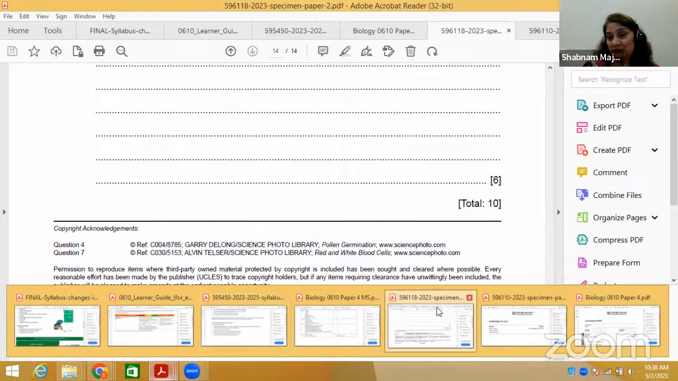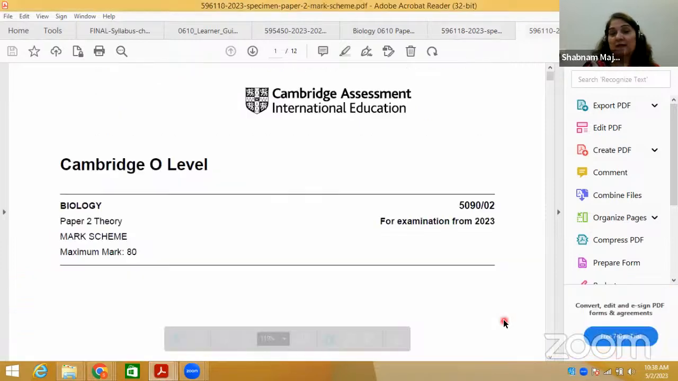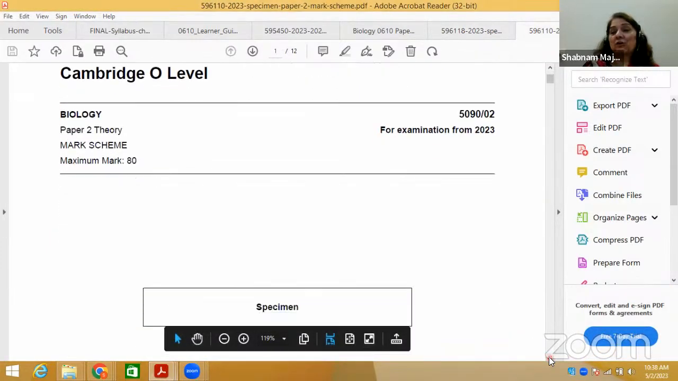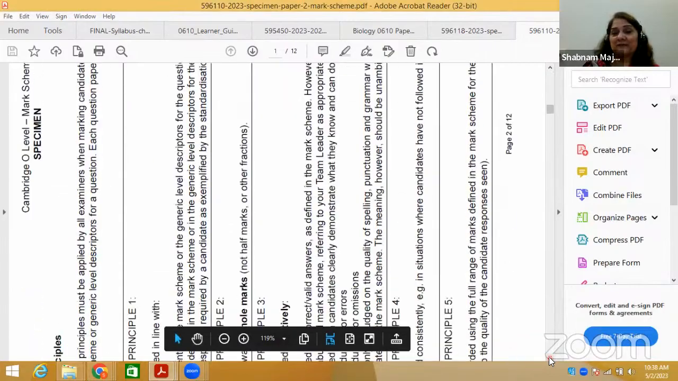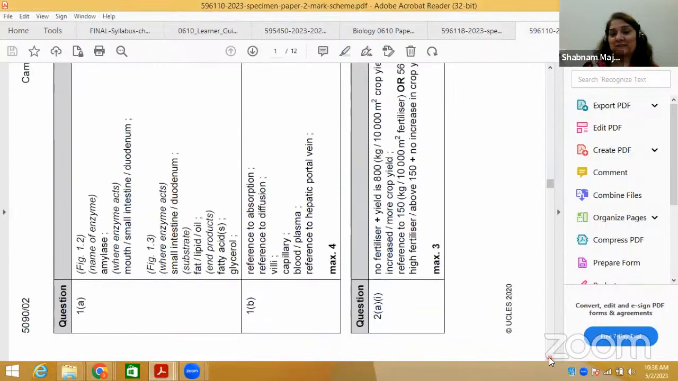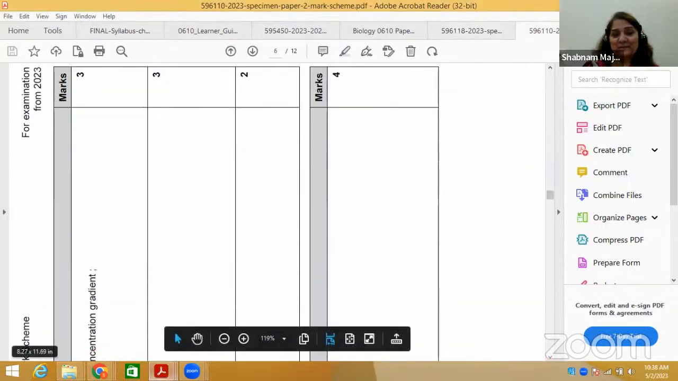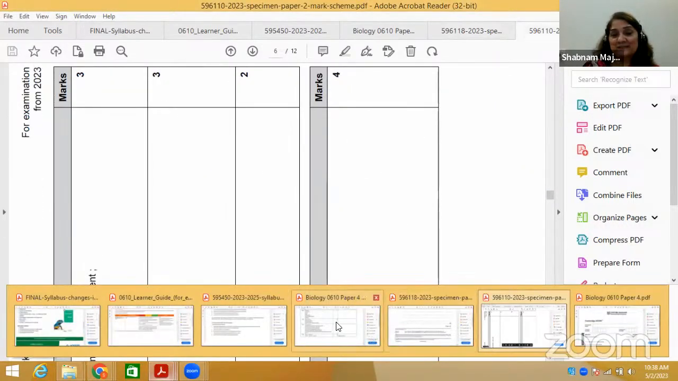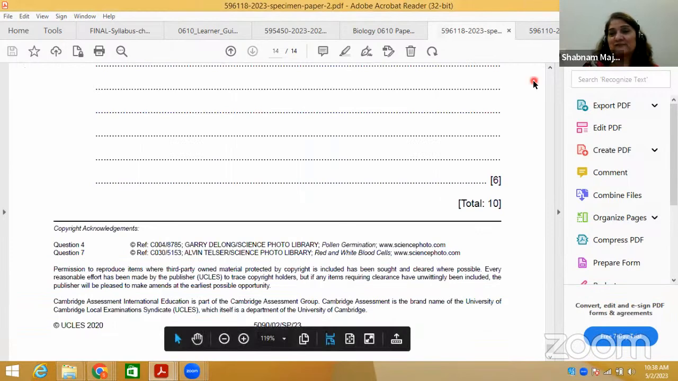This is all about the paper, which I have already done with all this information given. I am not going through the mark scheme, because you must have it. Instead, I will quickly go through another paper, which you must have solved.